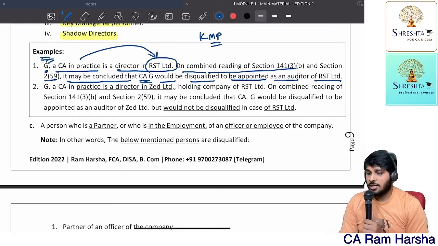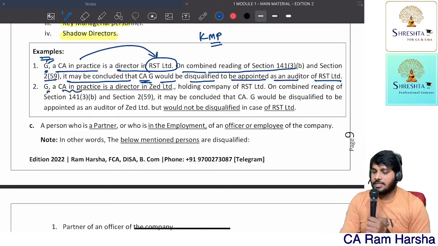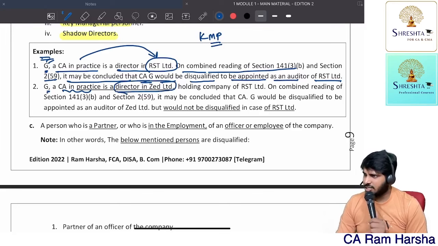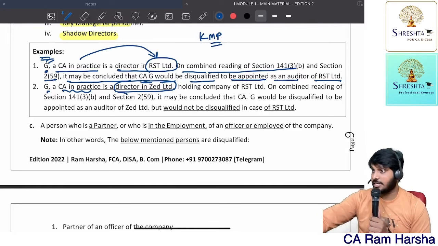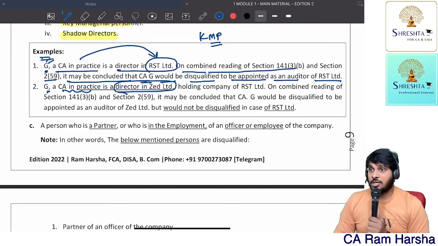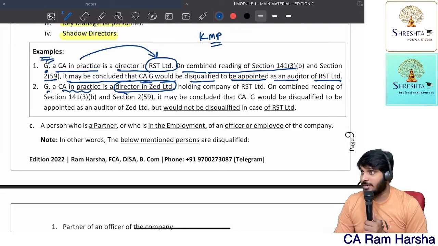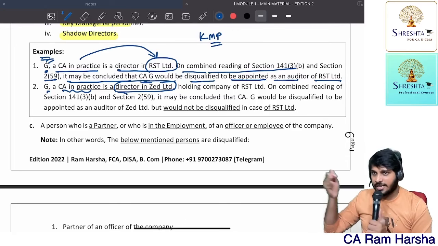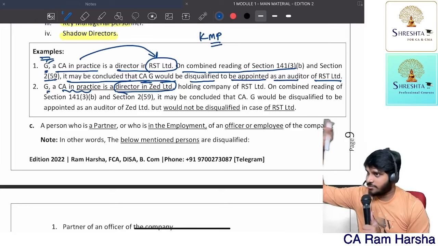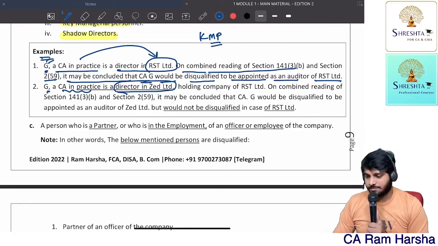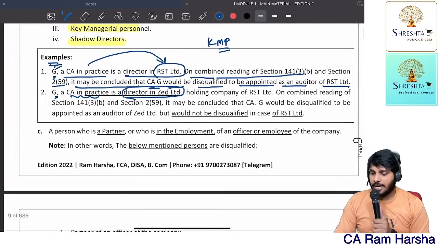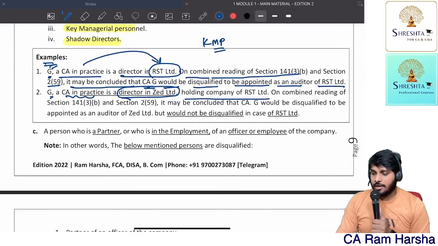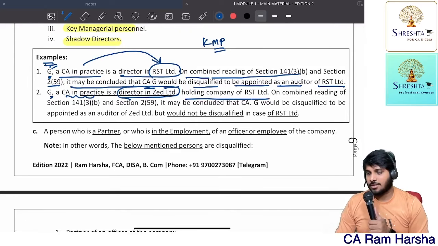Understood or not? Mr. G is a CA and is a director in Jet Limited. He is a chartered accountant in practice and also a director in Jet Limited. Now you may ask, sir, can a CA who is in practice become a director in a company? That I will clarify in the ethics chapter. We will discuss what a CA can do and what a CA cannot do, all that in the ethics chapter. So the CA in practice is a director, holding company of RST Limited.